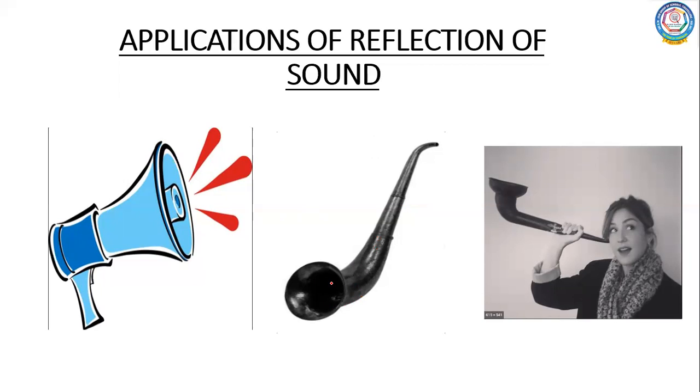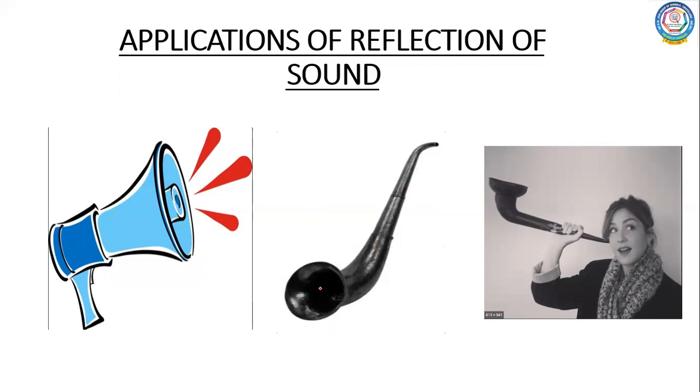Now in this device, one end is wide and the other end is narrow. Are you able to see this? This is the narrow end, this is the wider end. The sound from the source falls into the wide end and is reflected inside the walls and reaches the narrow part of the device.